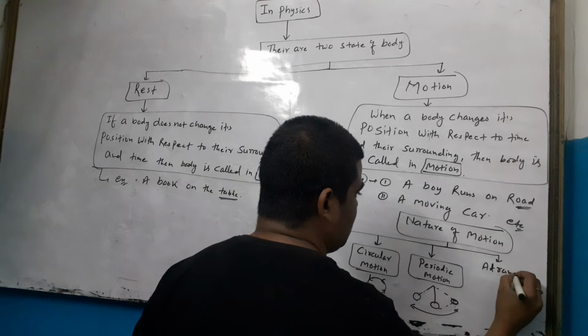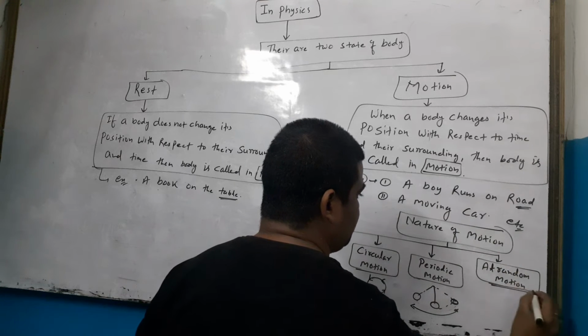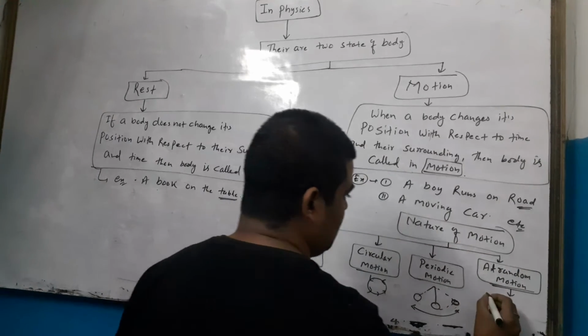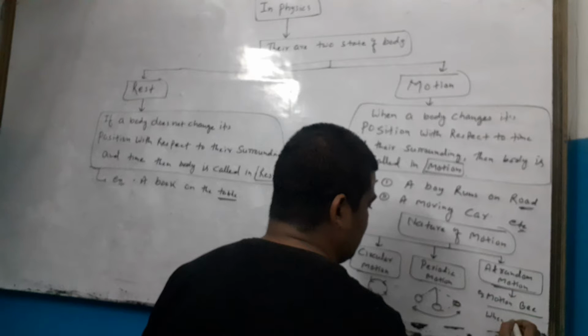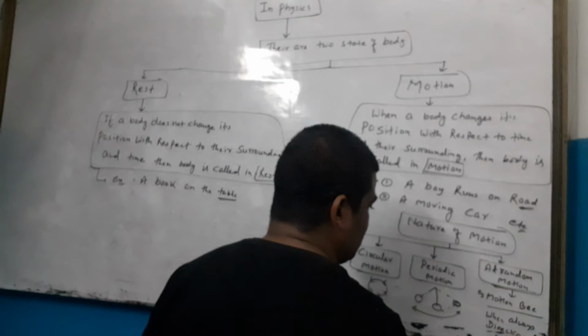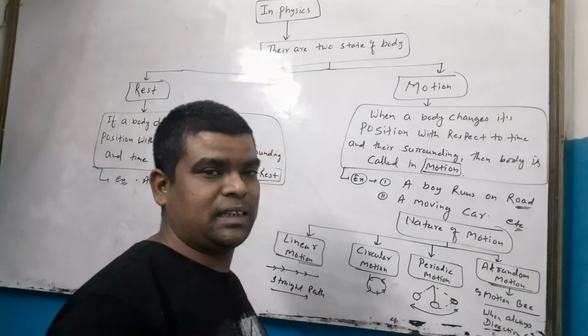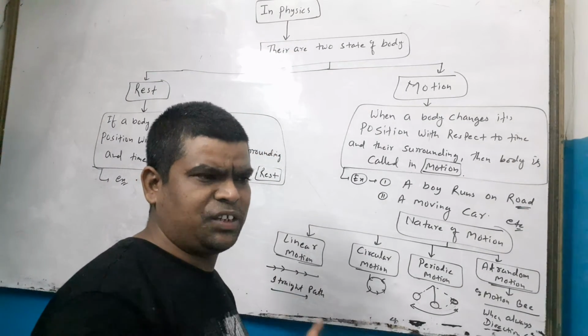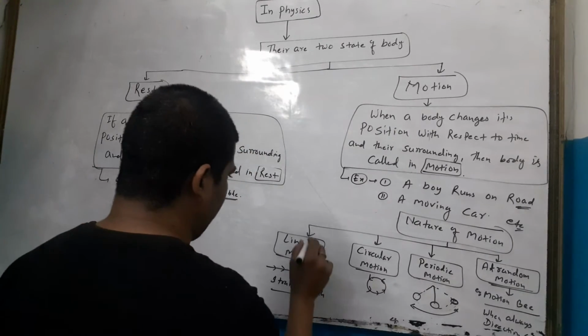Next, random motion. What is random motion? Example, the motion of bees, the motion of a mosquito. A type of motion in which the direction of the moving body always changes at every moment of time. Direction is not fixed. That is random motion.